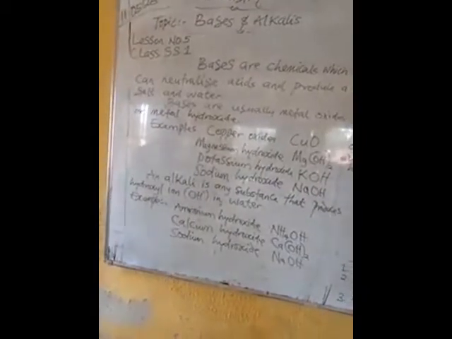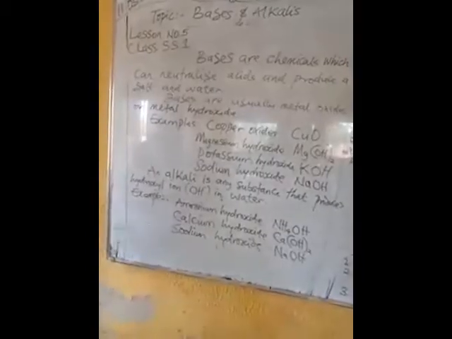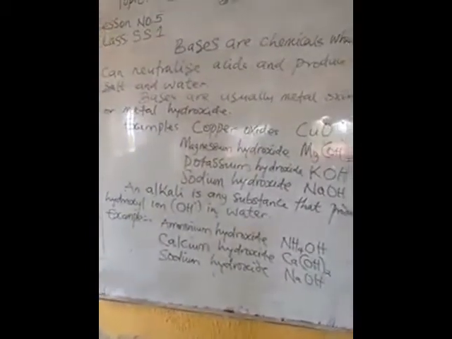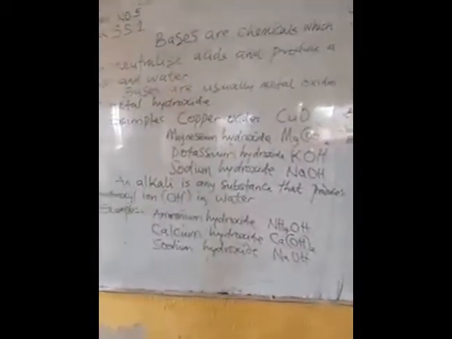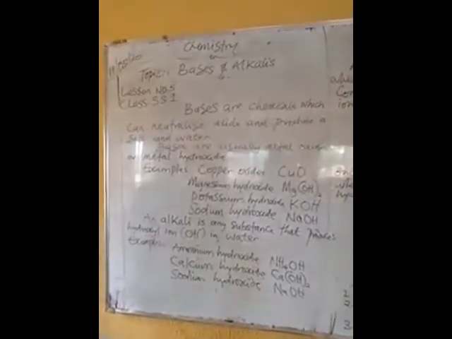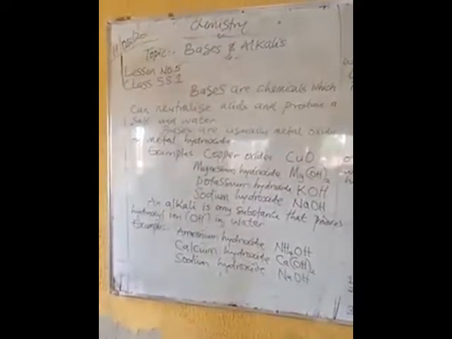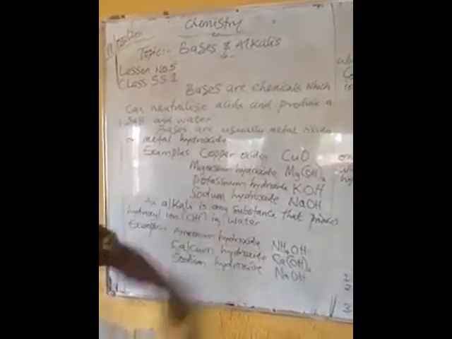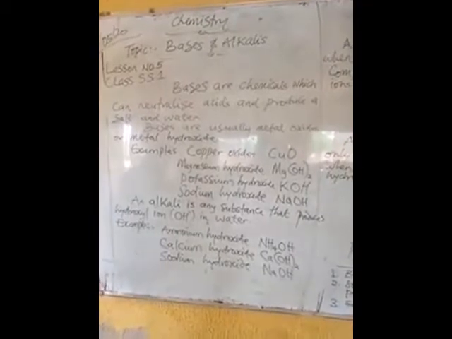While in the case of alkalis, it's not so. All examples of alkalis are soluble in water, and some of the bases are insoluble in water. Examples I just cited are copper oxide and iron 3 hydroxide.